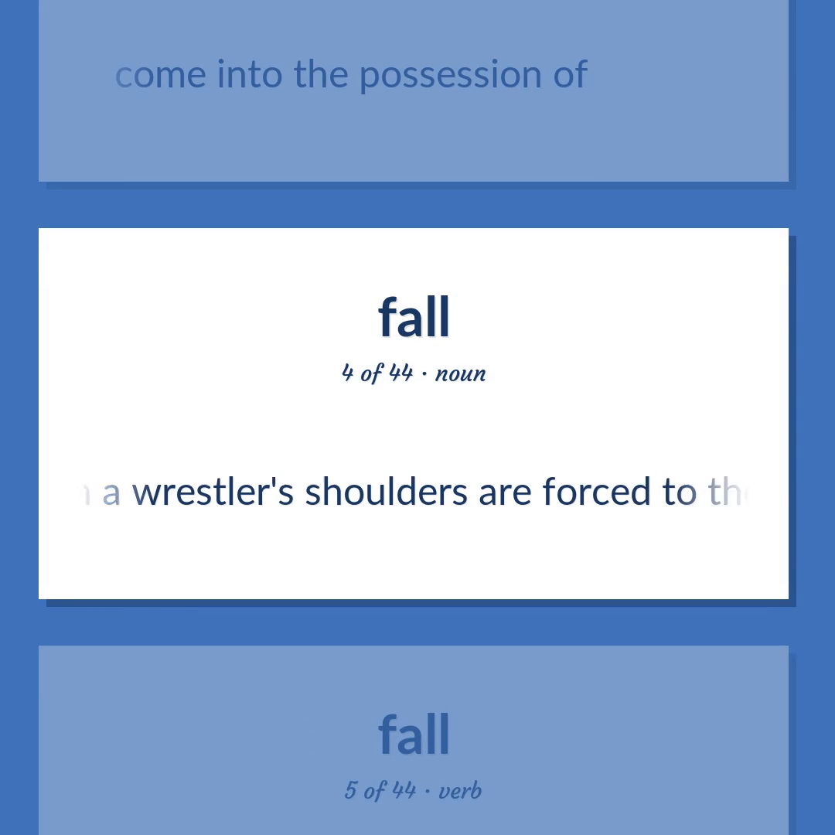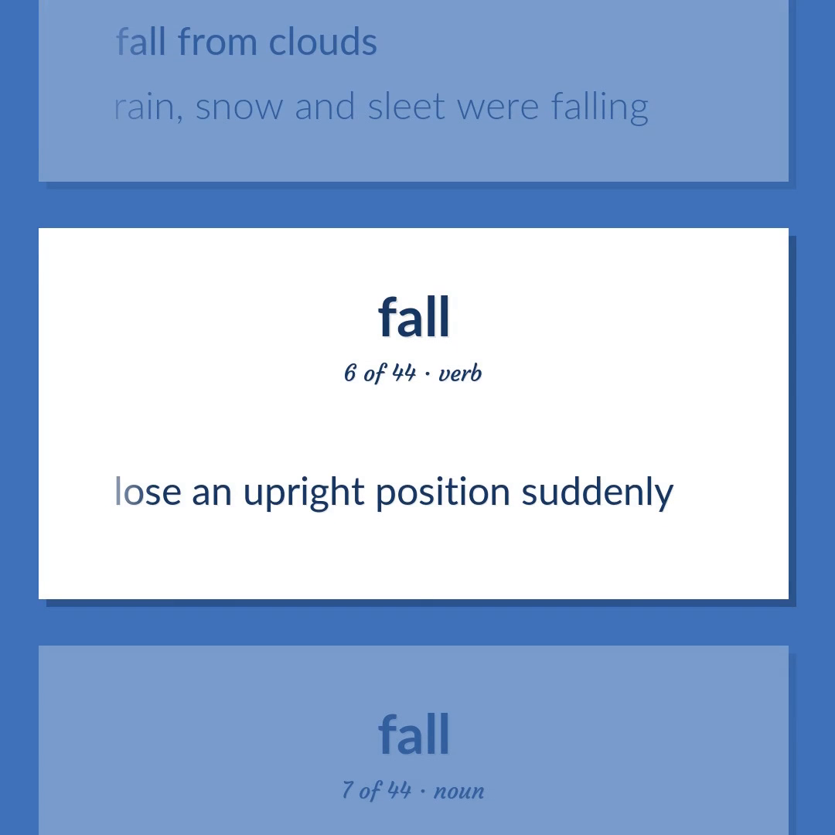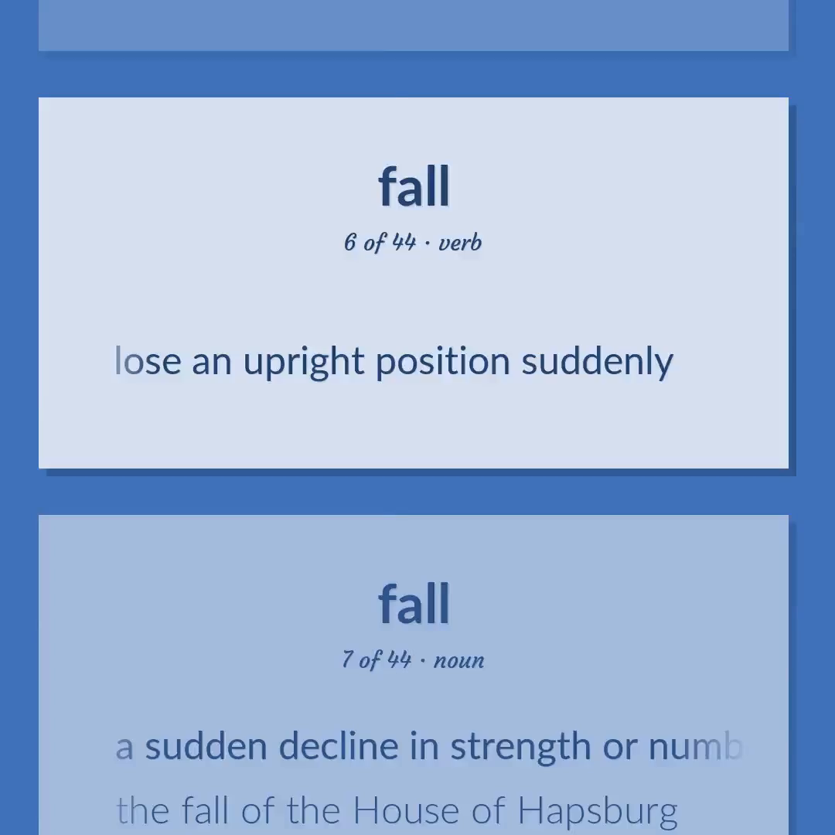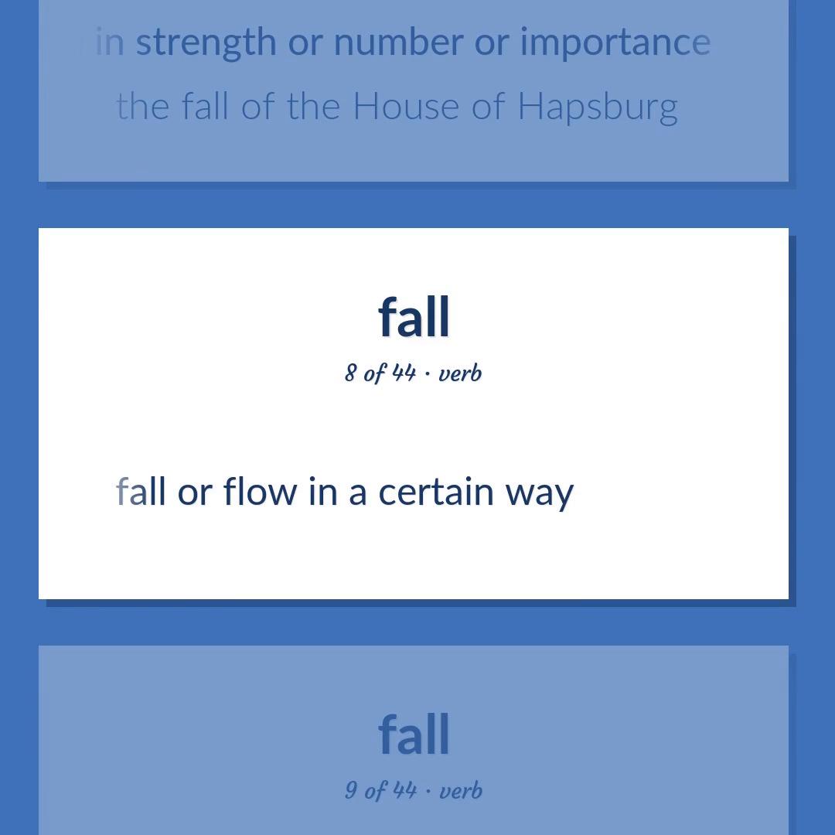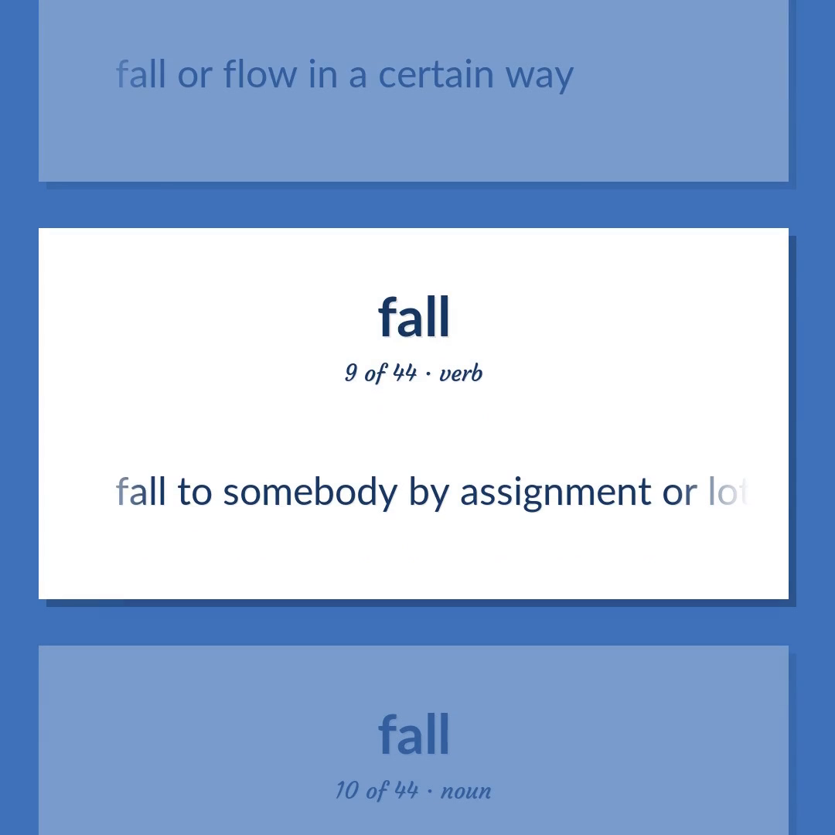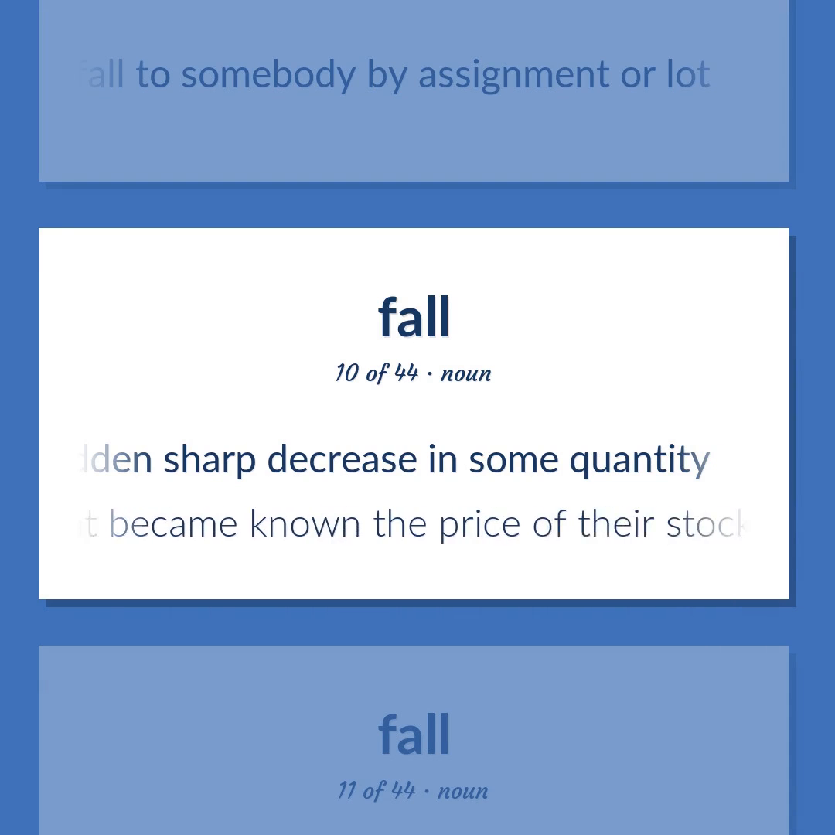When a wrestler's shoulders are forced to the mat. Fall from clouds. Rain, snow and sleet were falling. Lose an upright position suddenly. A sudden decline in strength or number or importance. The fall of the House of Habsburg. Fall or flow in a certain way. Fall to somebody by assignment or lot. A sudden sharp decrease in some quantity. When that became known, the price of their stock went into free fall.